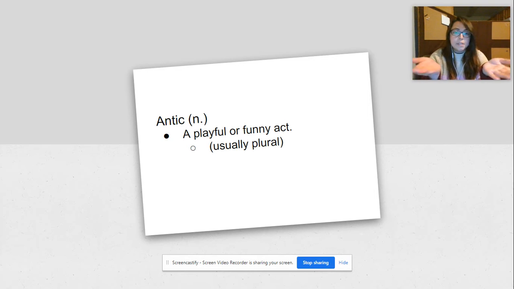So, antic, as we said, is a noun and it means playful or funny act. And it's usually plural. So, antics, meaning their actions, that those actions are playful and they're funny.